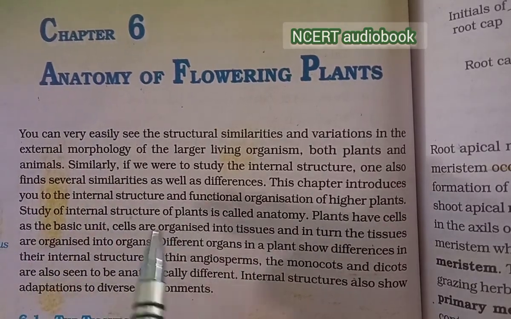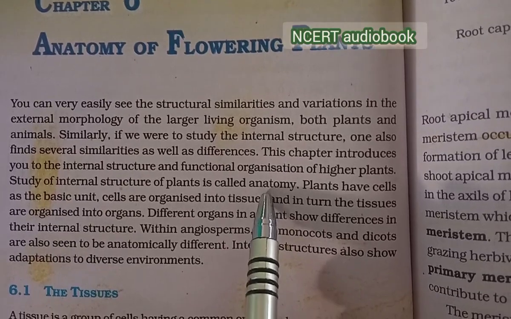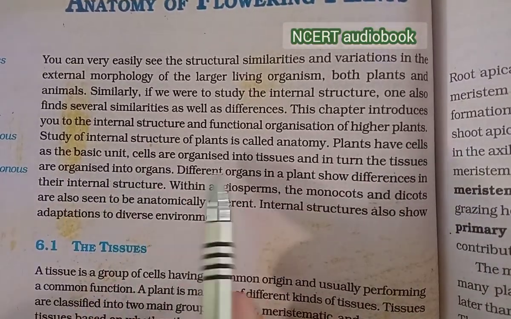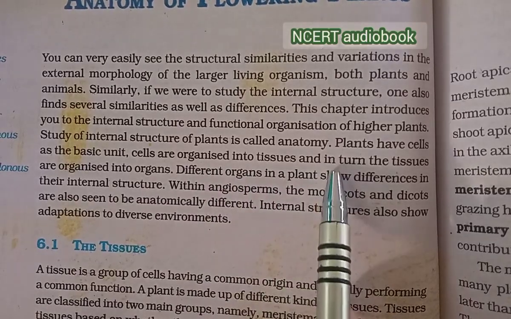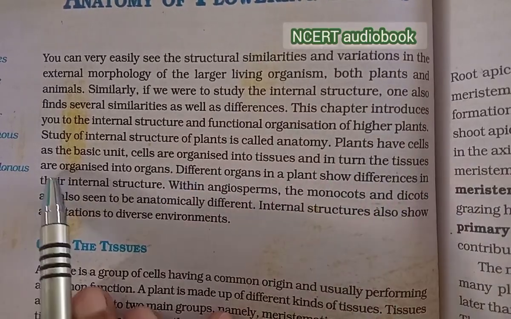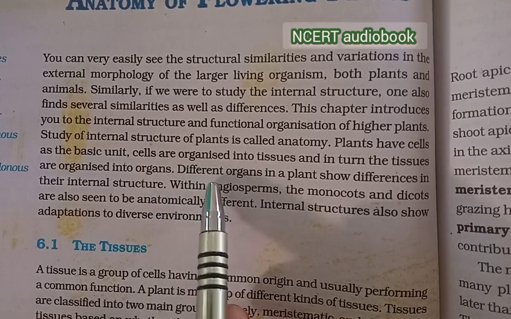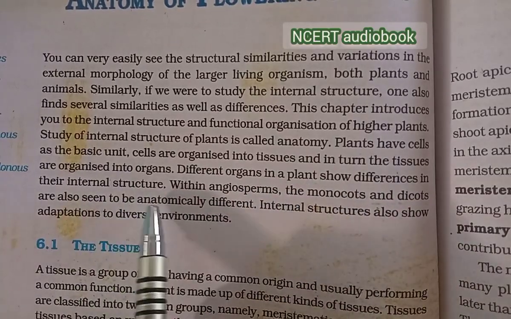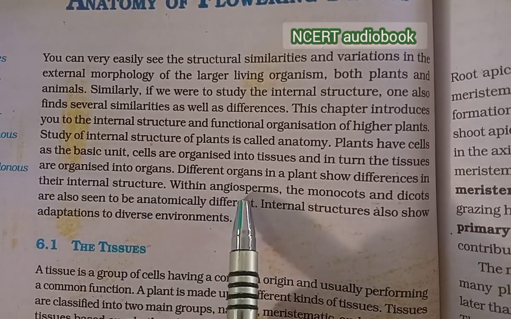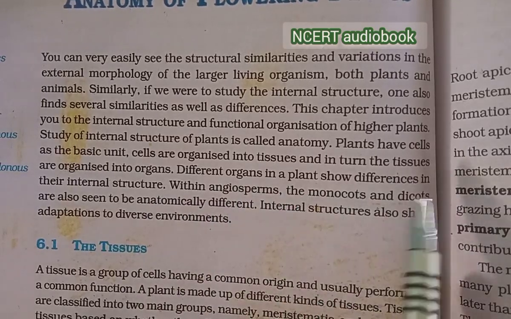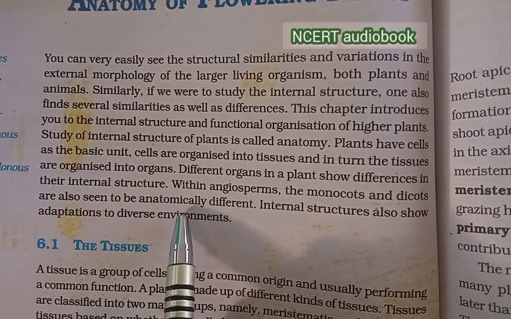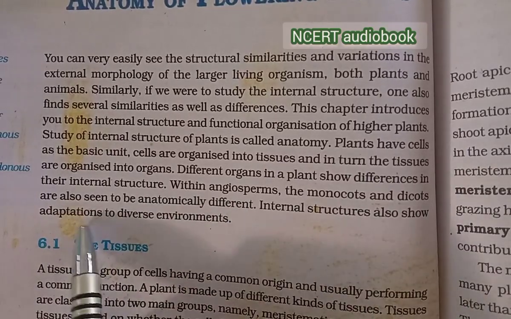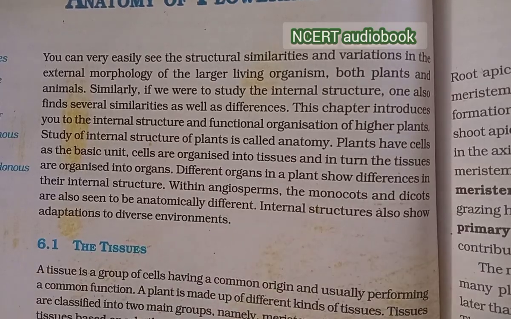Study of the internal structure of the plants is called anatomy. Plants have cells as a basic unit. Cells are organized into tissues and in turn tissues are organized into organs. Different organs in the plant show differences in their internal structures. Within the angiosperms, the monocots and dicots are also seen to be anatomically different. Internal structures also show adaptation to diverse environments.